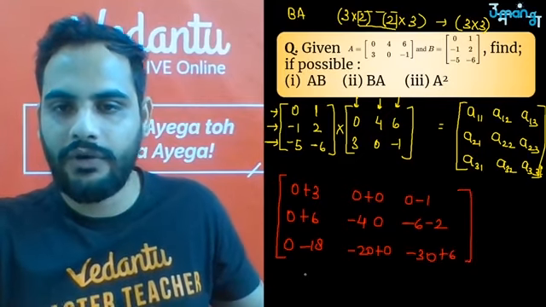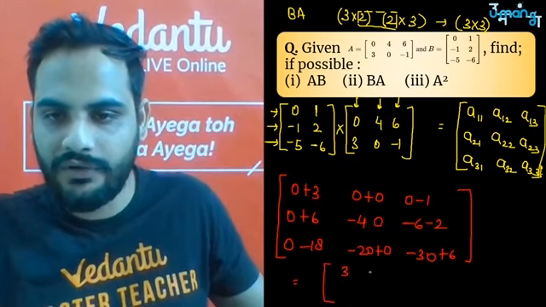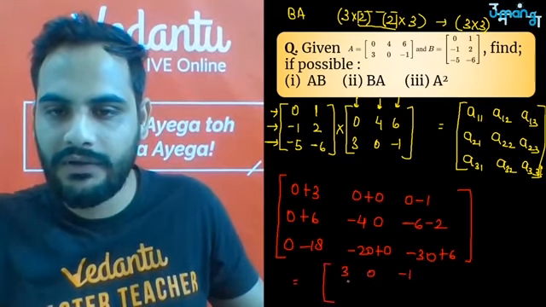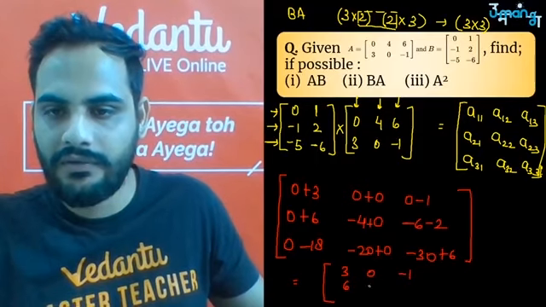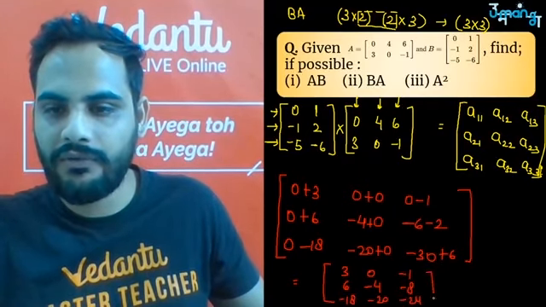ठीक है. तो what it will be equal to? थोड़ा ध्यान से, 0 plus 3 is 3, 0 -1 is -1, 6, -4, -8, -18, -20, -30 plus 6 is -24. ठीक है.